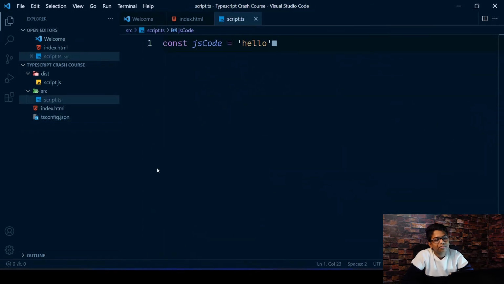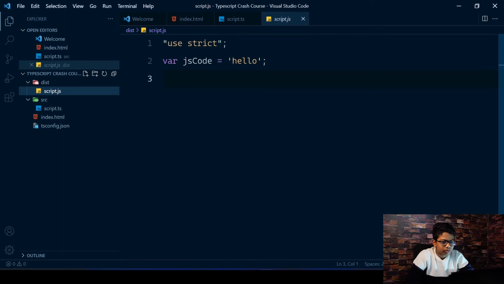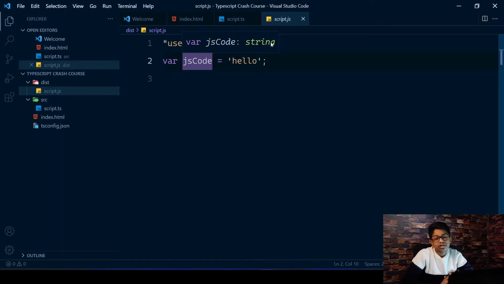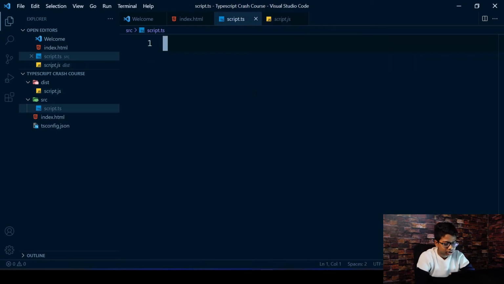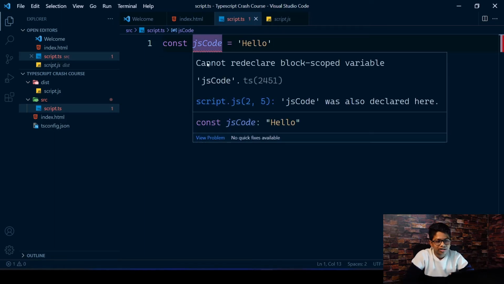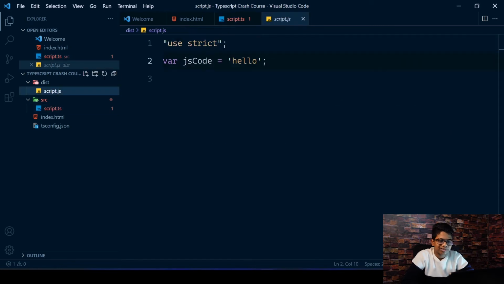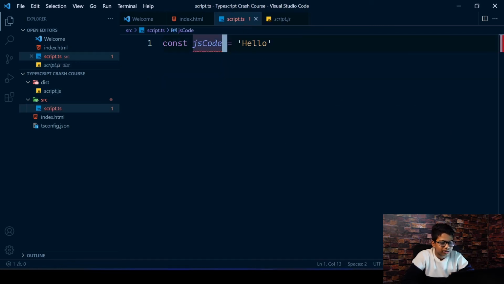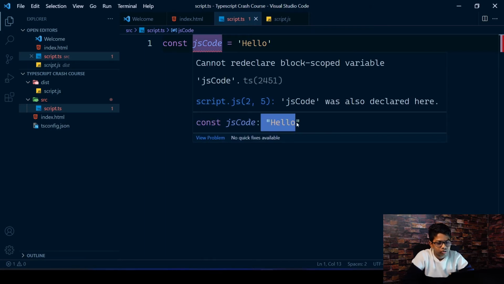Now let's have a look at the main types in TypeScript. TypeScript by default has a few types, just like JavaScript. If you hover over this, you'll see string. That says that this variable called jsCode is a string. You can also give a type explicitly. It means const jsCode, the same name, equals "hello". You may see an error, but that's because we have the same name in here also. It doesn't actually matter. By default it's a string because it has quotes around the value.